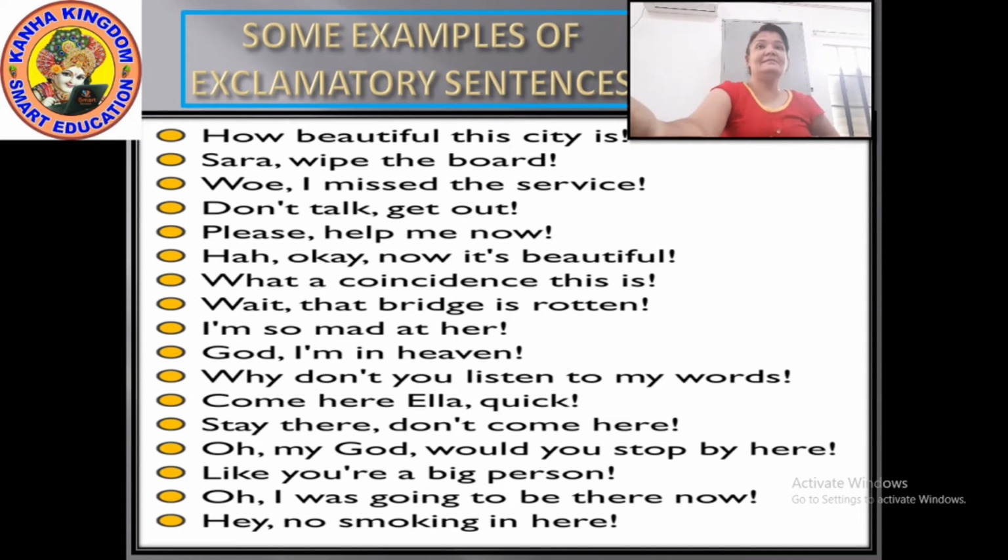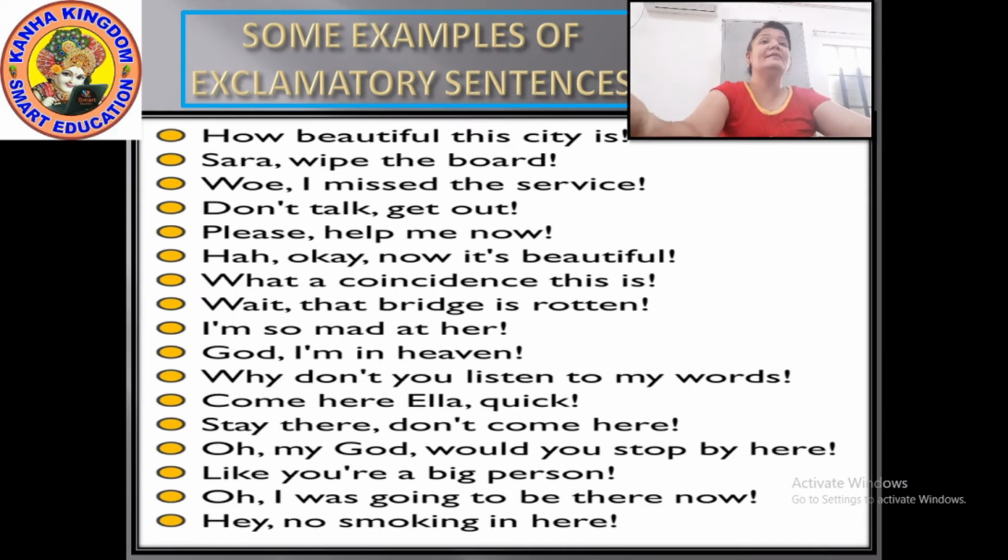So let's start with the first one. Our first one is, how beautiful is this city. Here in this sentence, we are expressing our happiness, right? Because we are appreciating something. Like this sentence, we can change it into, how beautiful your drawing is. When you see a drawing by some child and you feel that the drawing is very beautiful, at that time you use such kind of sentences.